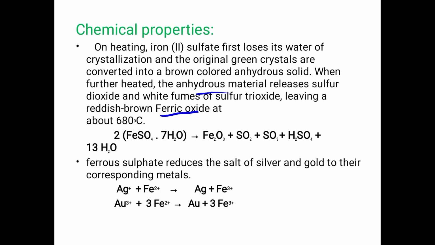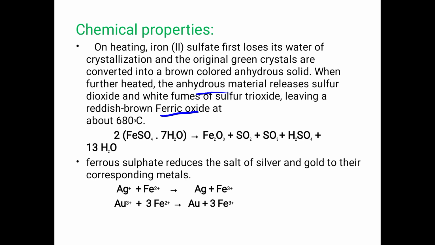at about 680 degrees Celsius. This is the reaction: FeSO4.7H2O, when heated, forms sulfur dioxide and white fumes of sulfur trioxide, and also reddish brown ferric oxide, that is Fe2O3 plus SO2 plus SO3 plus sulfuric acid H2SO4 plus 13H2O.